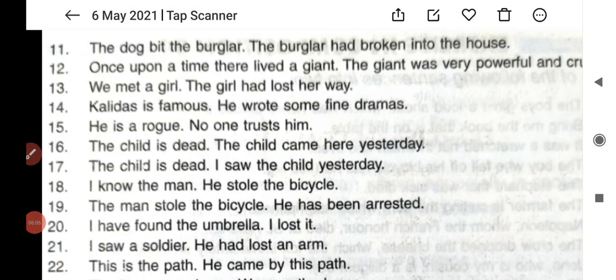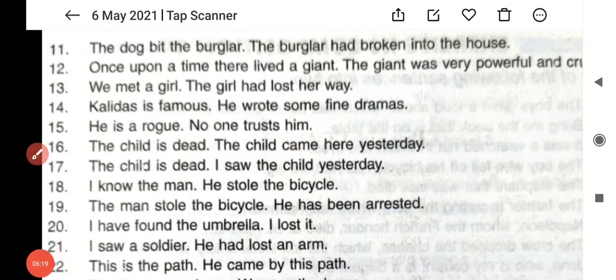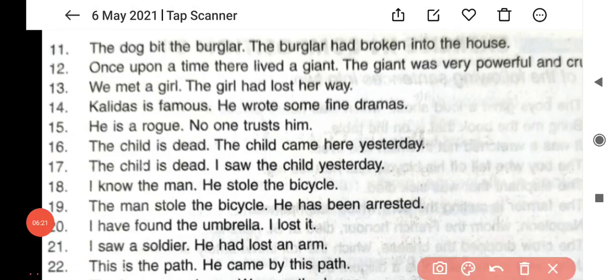Now children, next sentence. Sentence number 11. Wait for a minute. The dog bit the burglar. The burglar had broken into the house. Now see. The dog bit the burglar. Which burglar?